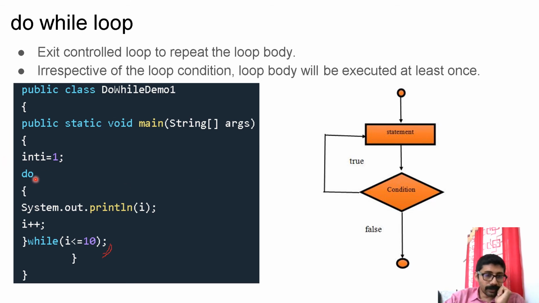You can have a look at this program. Do your loop body, then while, condition. If the condition is true, it will be repeated again. So this condition is checked to repeat. But in the other case, the condition is checked to execute once. That is the difference. And here you have to make a note of this: a semicolon is used to mark the end of do while. So do, while condition, semicolon. That is the syntax.